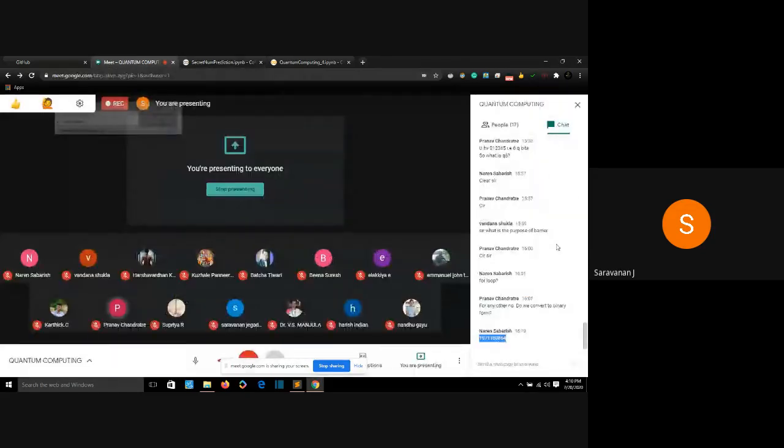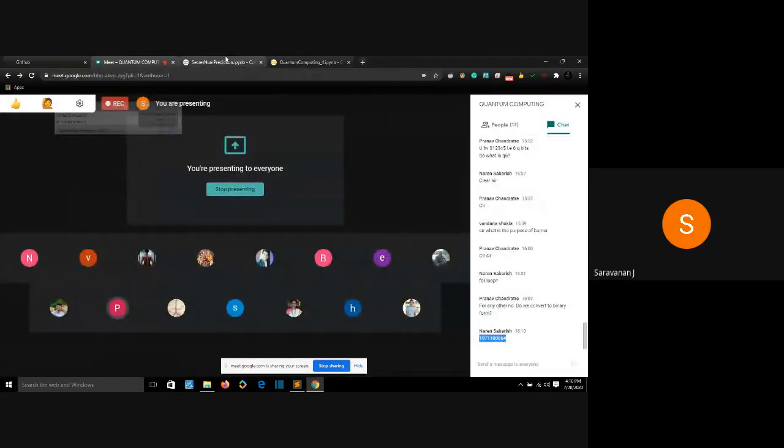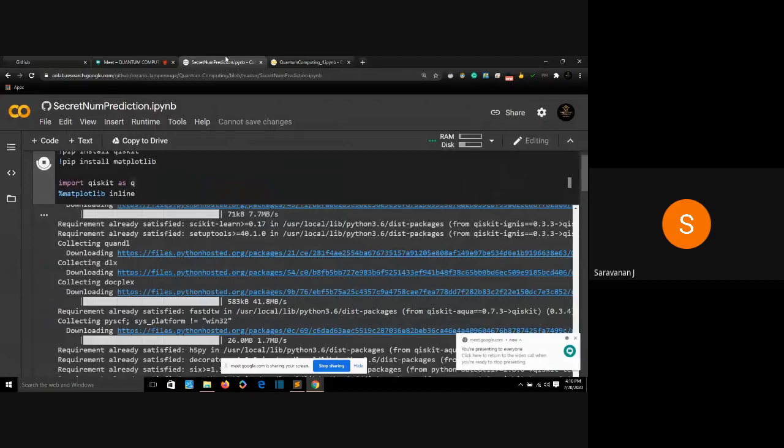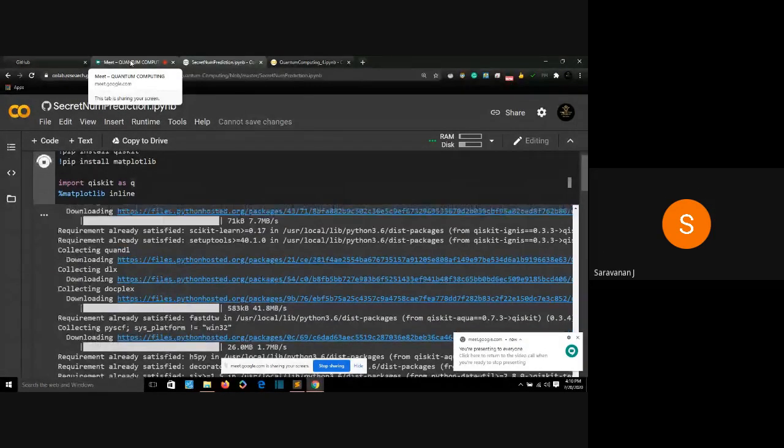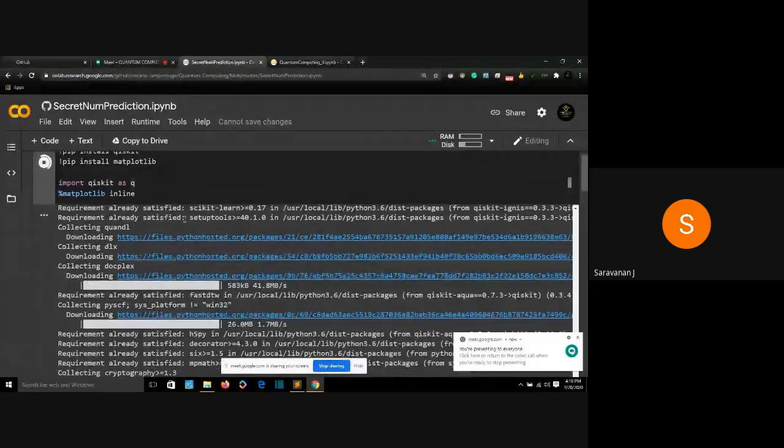In the meantime, some other people give your own secret numbers, not your passwords. Just give some random numbers so our quantum algorithm can help us predict the number. Let's see if the number is being predicted correctly.